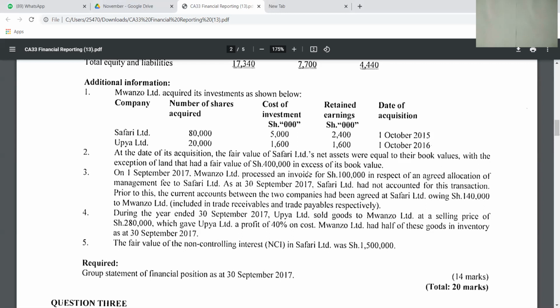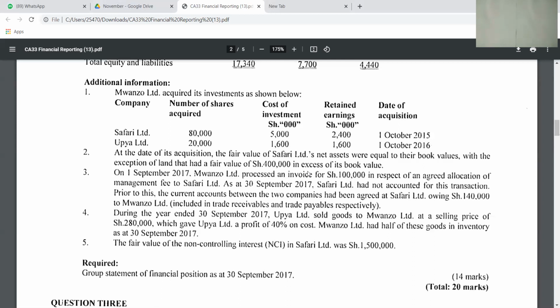So when the examiner says that there was an asset in which the fair value was in excess of the book value, that one concerns revaluation, of which we know that revaluation is the difference between the fair value and the book value.